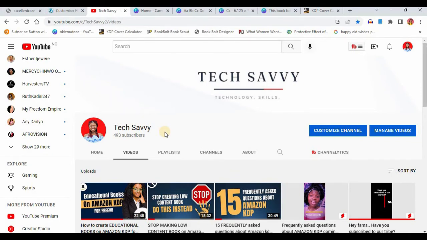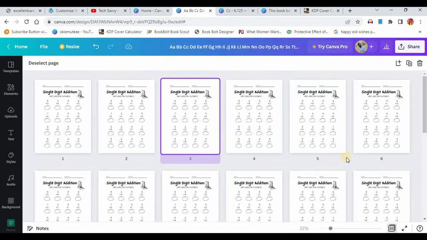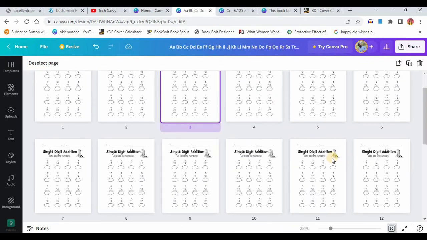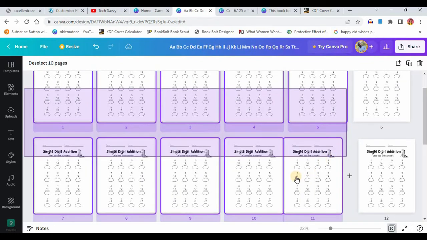All right, so let me show you an example of what I actually mean. This is it. You can see here, this is an educational book for children where they get to answer some questions and then fill in the answers as well. The question says 6 + 4, what's the answer? 2 + 2, what's the answer? Just like that. So you have to take your time to create this work.